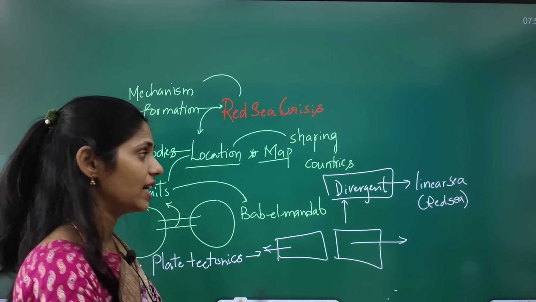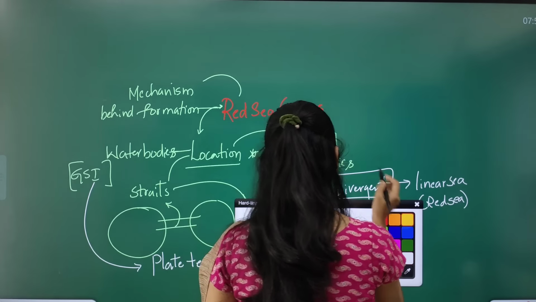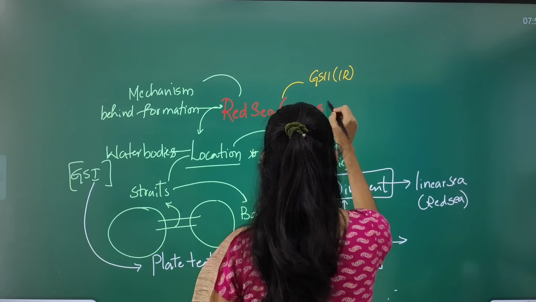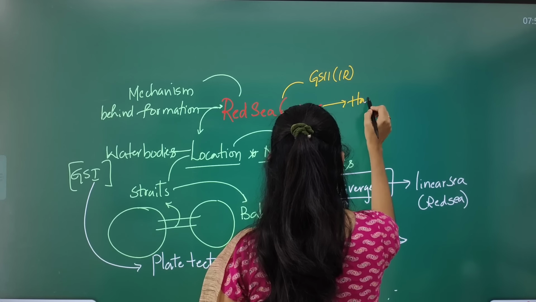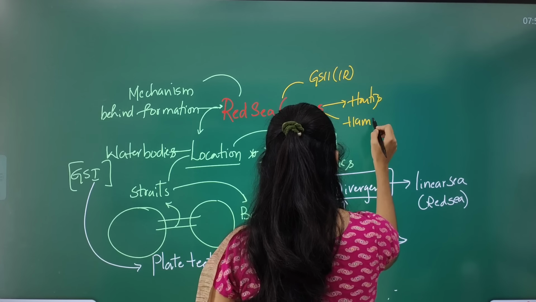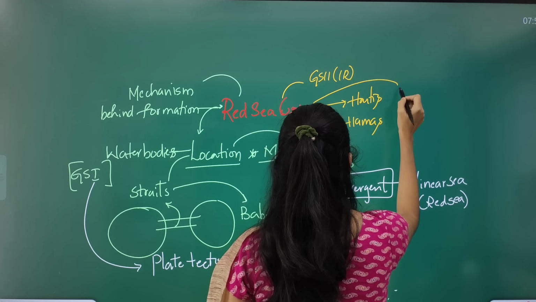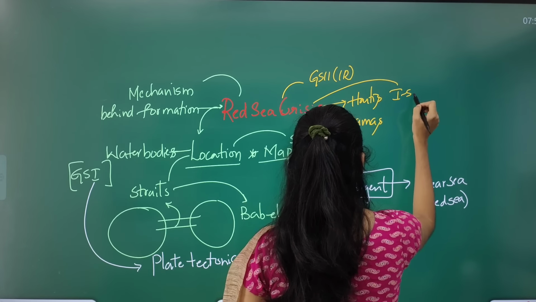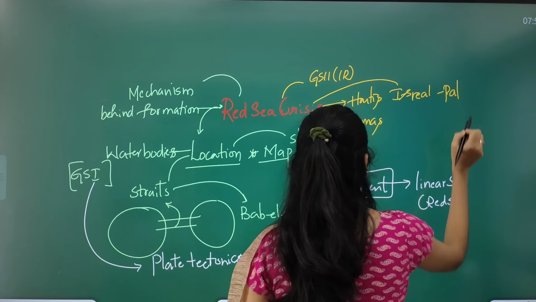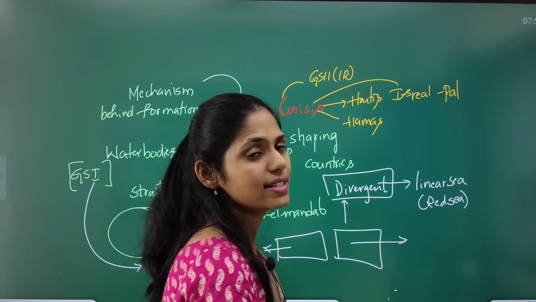And now let us see another subject point of view, that is GS paper 2, international relations. You have to see who these Houthis are and who these Hamas are. And you can also see the Israel-Palestine issue.